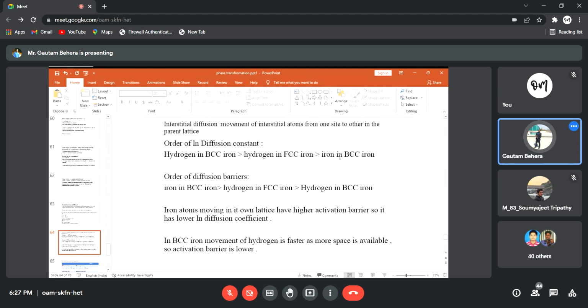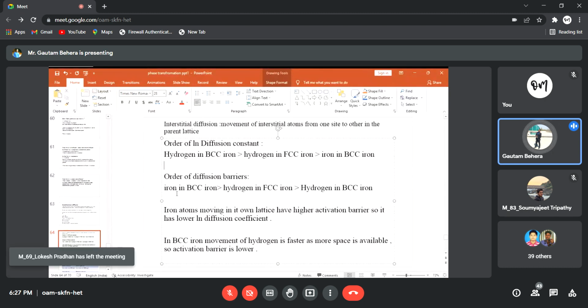So what is the conclusion? If iron wants to move in BCC, it will take much time. It is not so easy. But if hydrogen wants to move in BCC iron and FCC iron, then hydrogen will move easily in BCC iron compared to FCC. Same thing, just opposite. Order of diffusion barrier: where is the high barrier? The barrier is high in the case of iron in BCC iron, obviously, just opposite to log diffusion constant. So iron in BCC iron is greater than hydrogen in FCC iron, greater than hydrogen in BCC iron. This is the diffusion barrier sequence, right?